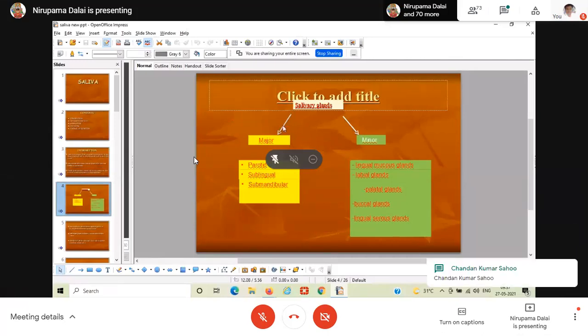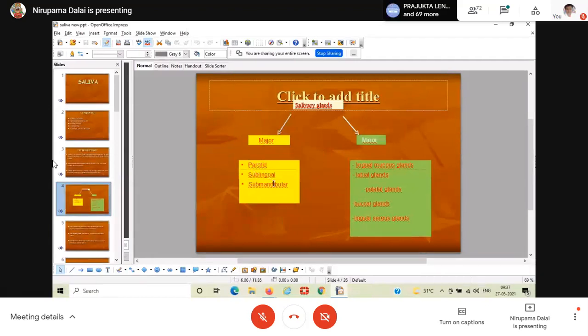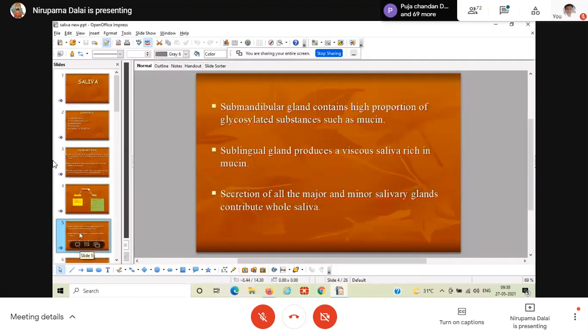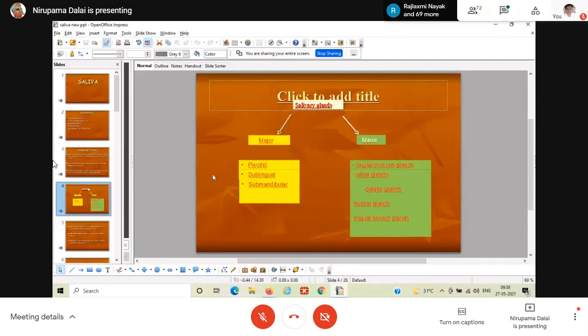These major salivary glands are generally three in number: the pair of parotids, the submandibular or submaxillary salivary glands, and the third one is the sublingual salivary glands. Whereas numerous minor salivary glands are scattered throughout the oral cavity. The major salivary glands secrete saliva through their respective ducts.